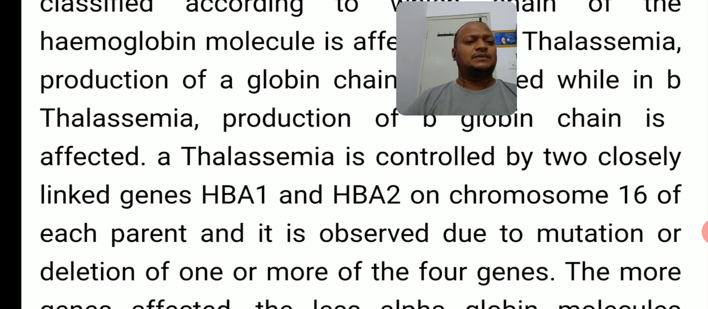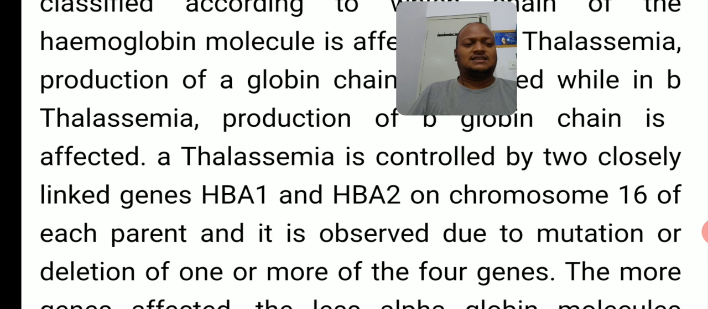So those two genes are presented on which chromosome? Chromosome number 16. So in each of the parents, how many genes are there? HbA1, HbA2 in one parent, HbA1, HbA2 in the other parent. In total, 4 genes. Due to mutation or deletion of one or more of the 4 genes, alpha